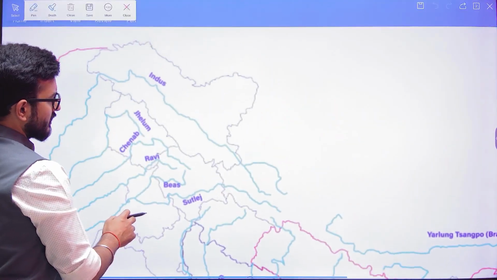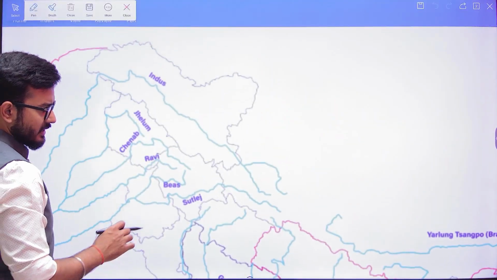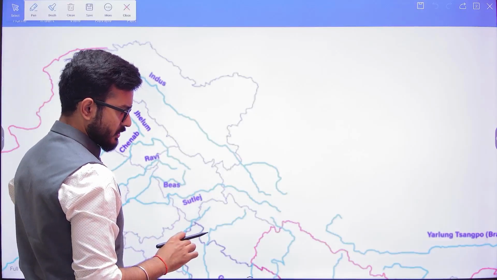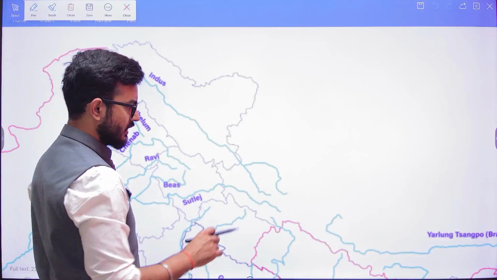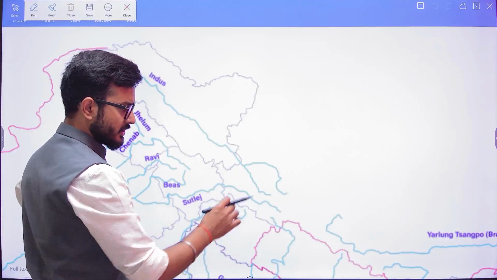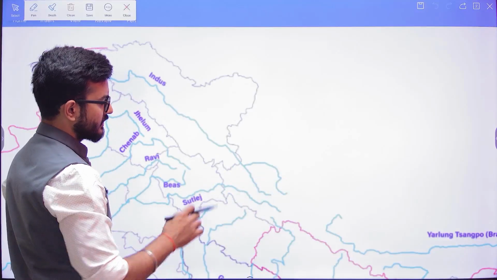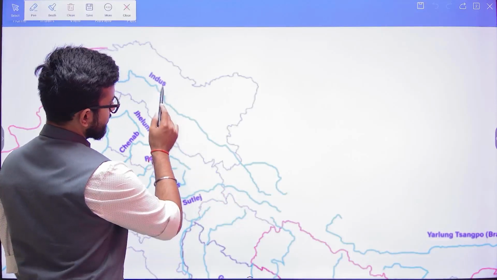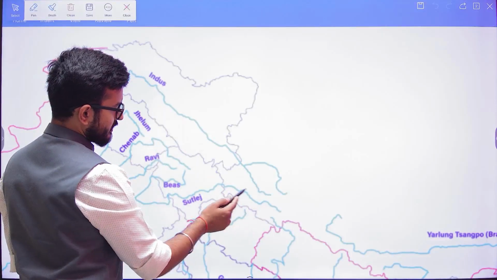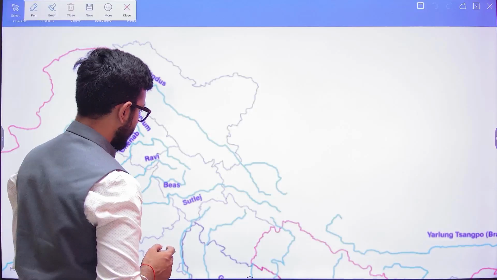The second scenario in which questions can be asked is: from the Indus and its tributaries, or from the rivers in the northern areas, which rivers have their origination outside of India? Here you can see one is the Indus and one is the Satluj that have their origination outside India.